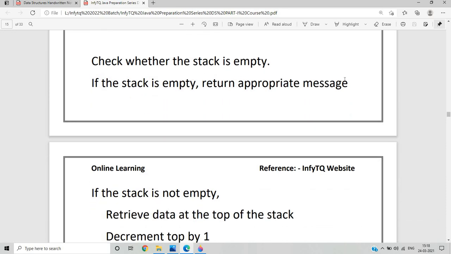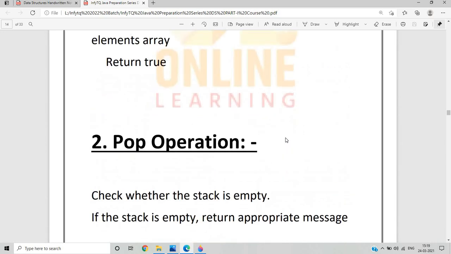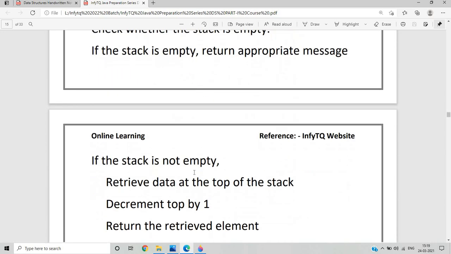If the stack is empty, return an appropriate message like stack is empty. If the stack is not empty, retrieve the data at the top of the stack, decrement top by 1, and return the retrieved element, which is important to manage the stack. So this is the algorithm used in the push operation and pop operation.